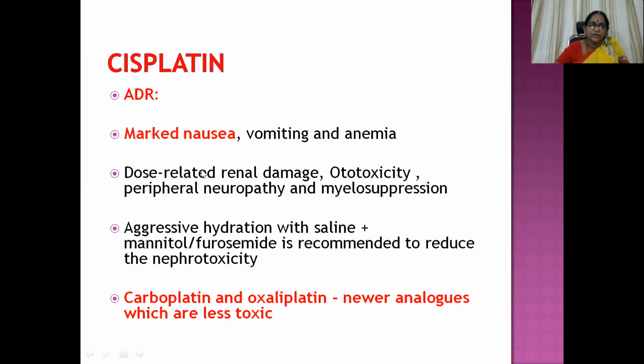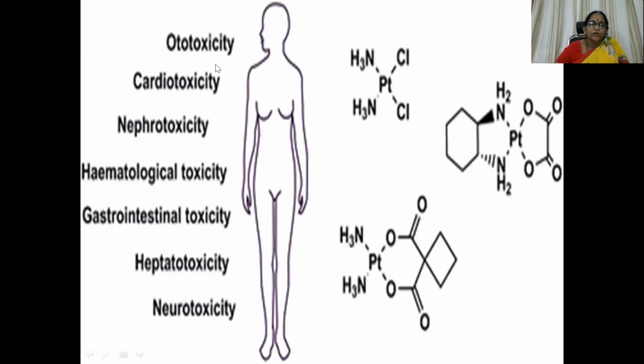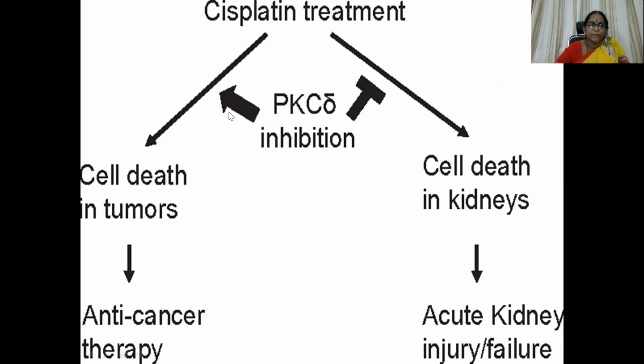So cisplatin has got all sorts of toxicity: ototoxicity, cardiotoxicity, nephrotoxicity, hematological toxicity, GI toxicity, hepatotoxicity, neurotoxicity. So much toxicity with the cisplatin molecule. Cisplatin treatment causes cell death in tumors, so it is useful in anti-cancer therapy, but there is cell death in kidneys also, which gives rise to nephrotoxicity, acute kidney failure.